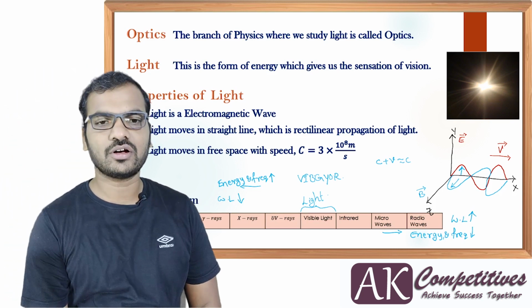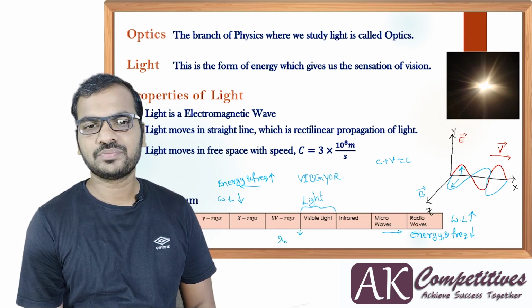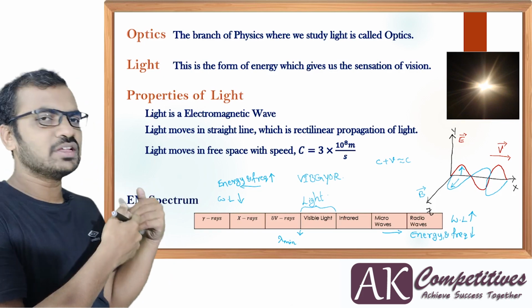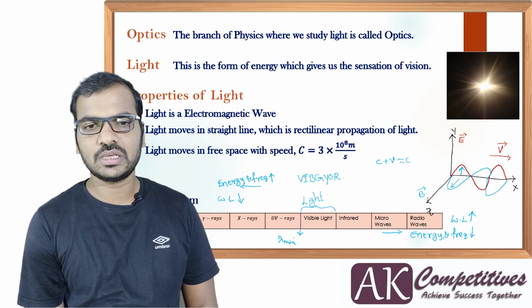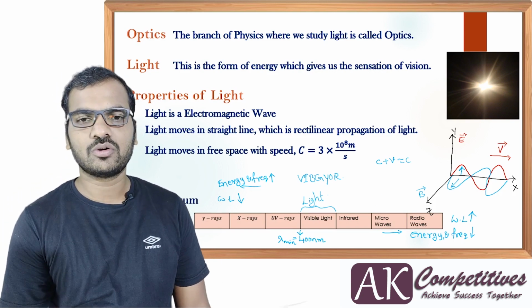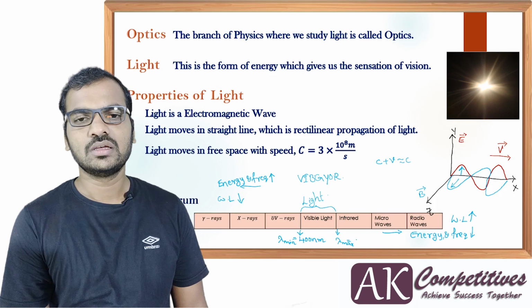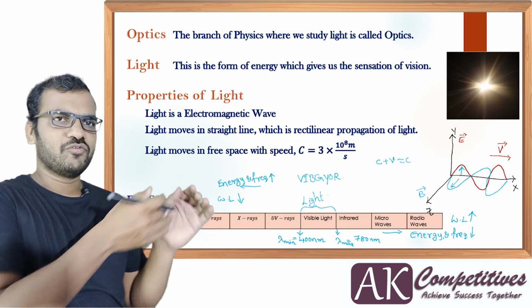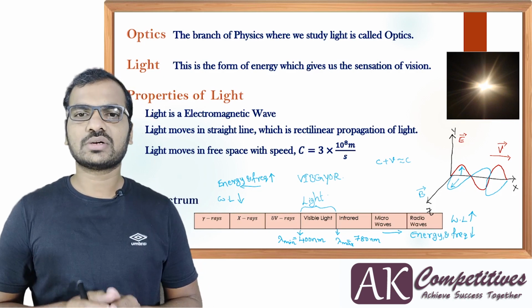Then what are the values for this light? Since this side is minimum, we define minimum wavelength here, and maximum wavelength on the other side. Lambda minimum is approximately 400 nanometers. A nanometer is 10 to the power minus 9 meters, which all of you are familiar with. Lambda maximum is 780 nanometers. So 400 to 780 is the range of light we are going to discuss. This is also called visible light.